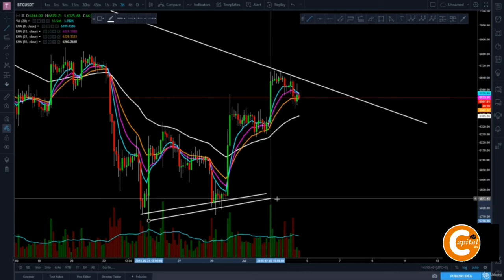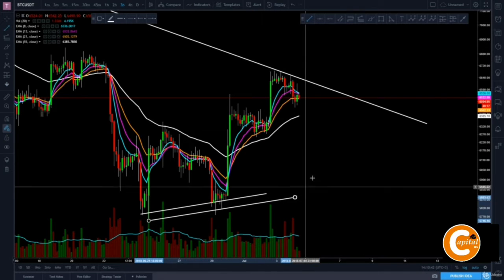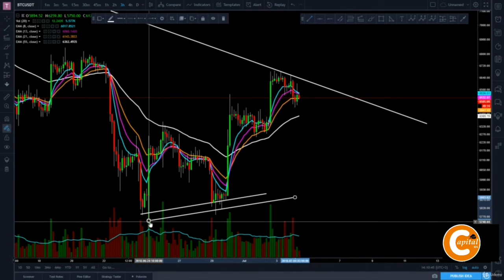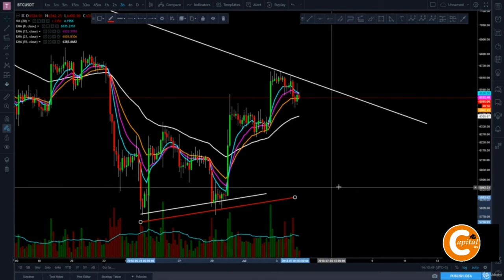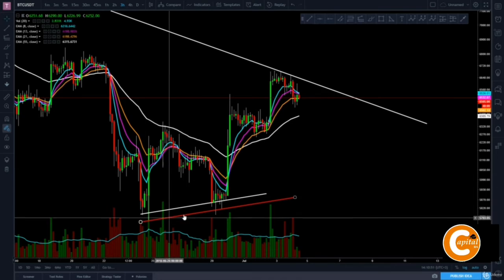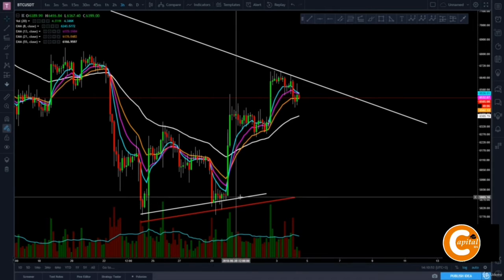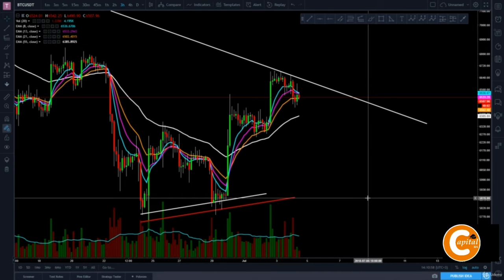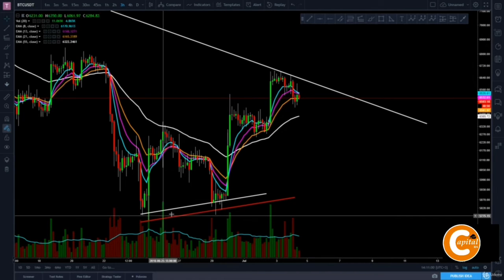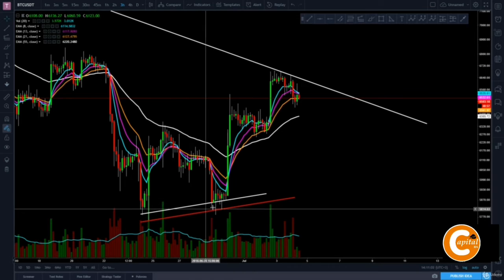Now, if you actually draw this from wick to wick, this is how it would look, right? So the second one, which I'm going to make red, is from wick to wick, and the white one is from body to body on a higher time frame. So now you actually have a zone right here that you would consider a bear trap, okay?